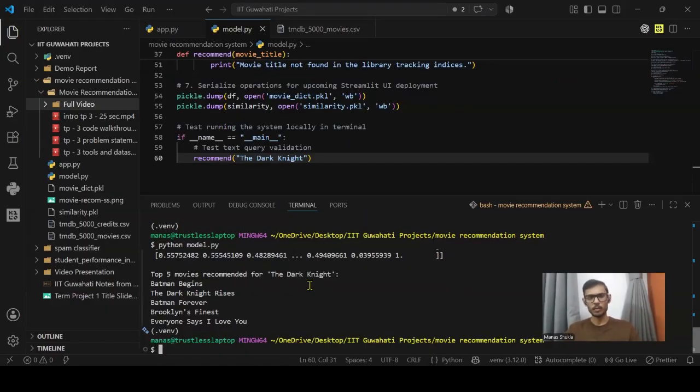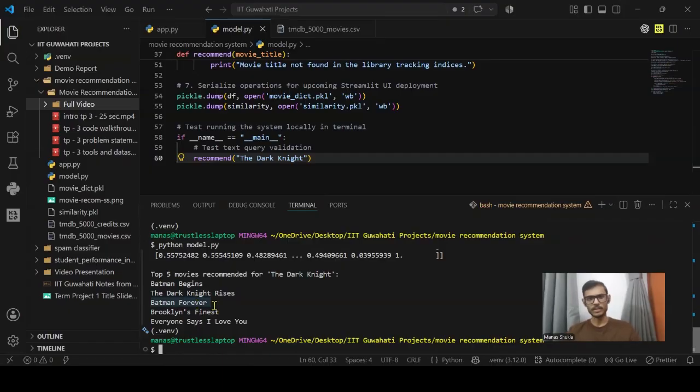Next, let's run a qualitative sanity check in Python to interpret whether these mathematical weights produce logically sound recommendations or not. For testing, we have an input for the Dark Knight movie. When we pass an input like the Dark Knight, the algorithm outputs the Dark Knight Rises and Batman Forever, which are very close.